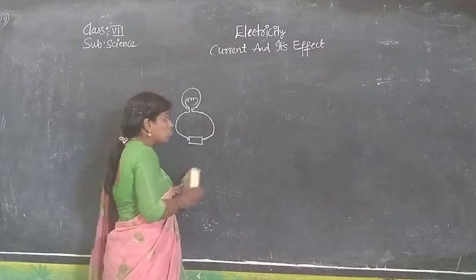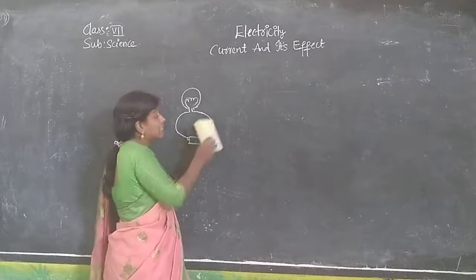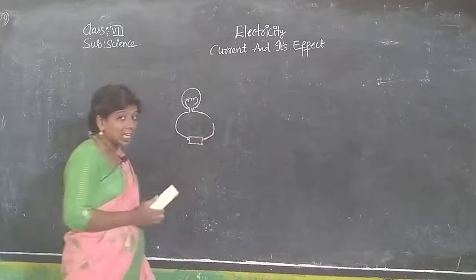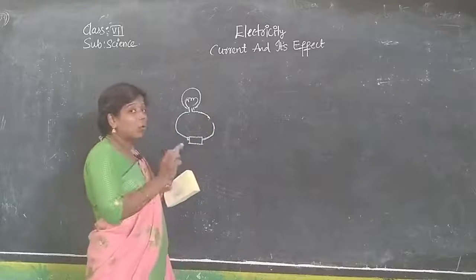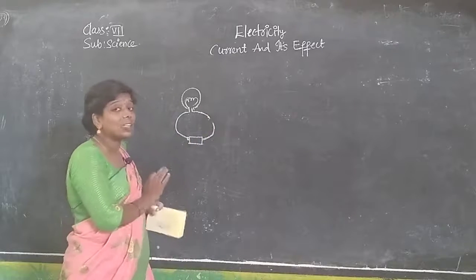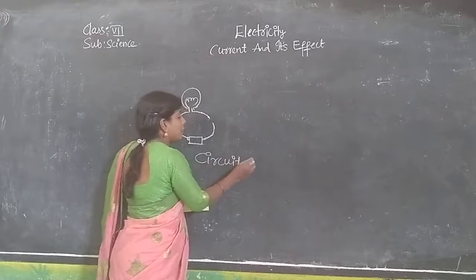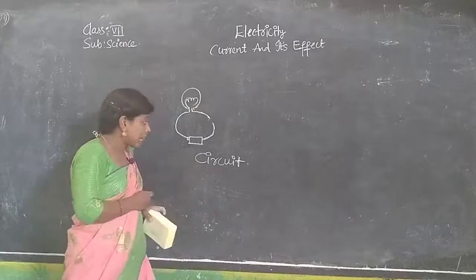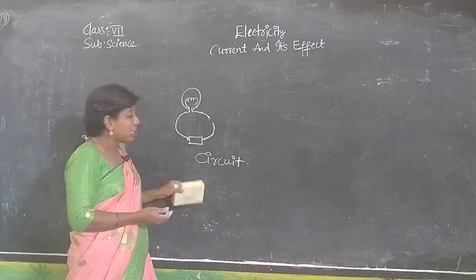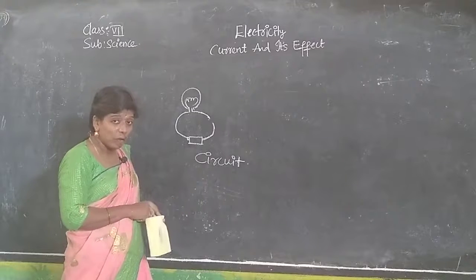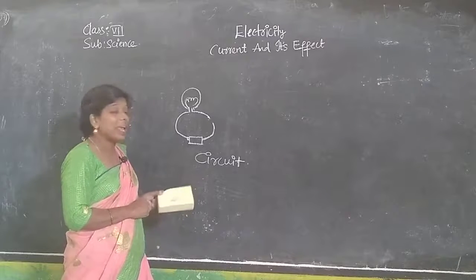If there is any breakage, there is a possibility that the bulb won't work. You have to observe the connection, which we call a circuit. The connection of different electrical items in a proper way, in an order, makes a circuit.